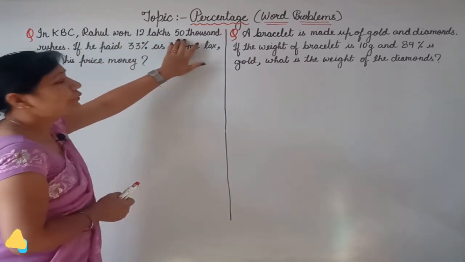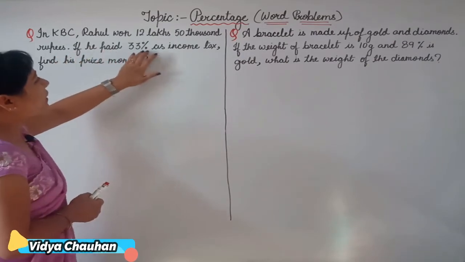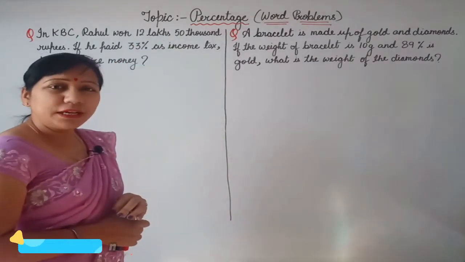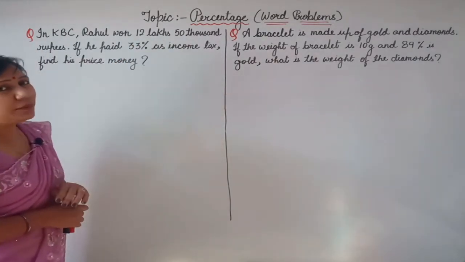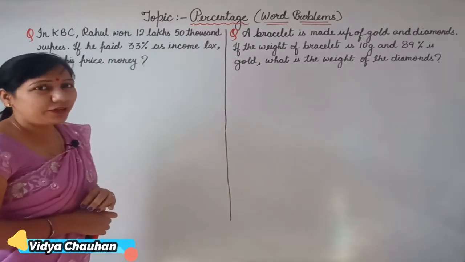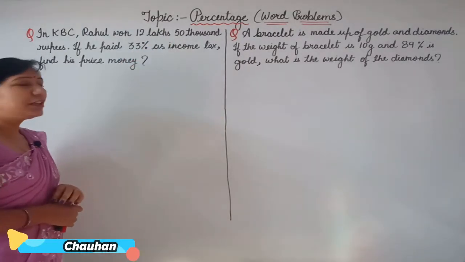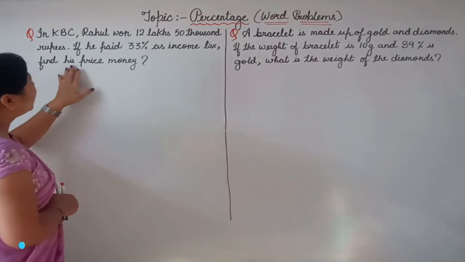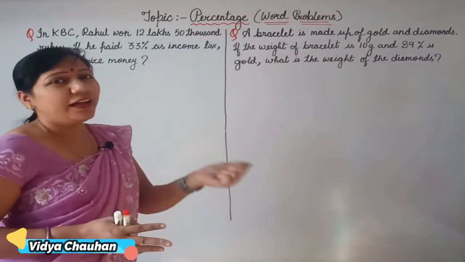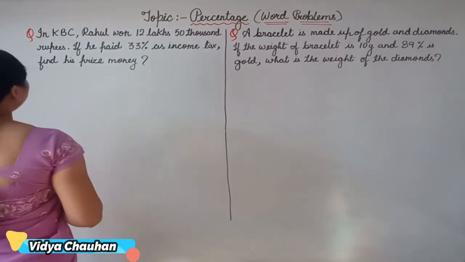He won 12,50,000 rupees. Now, if he paid 33% as income tax, then all this money is not his, but he has to pay some income tax on that money, and the percentage of income tax he paid is 33%. So 33% of the amount he has to pay as income tax. After that, you have to find his prize money. So how much he actually gets in hand after paying the income tax, that you have to find out. So let's check out the solution.